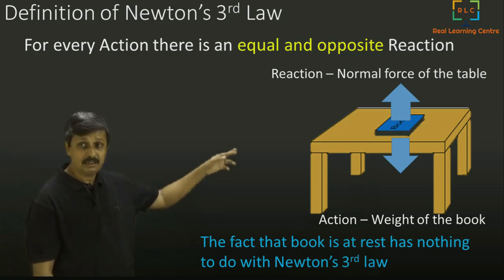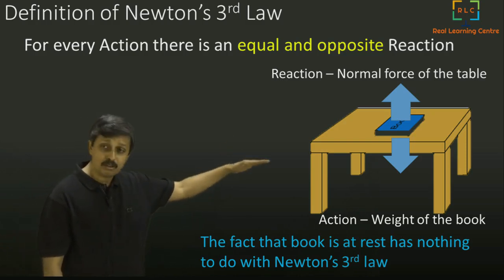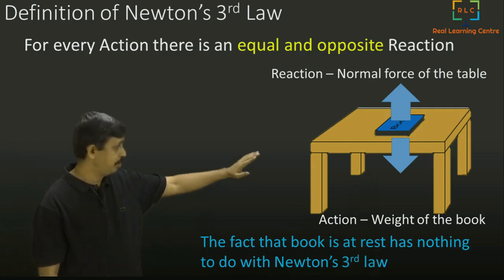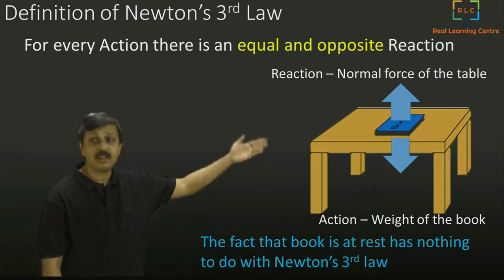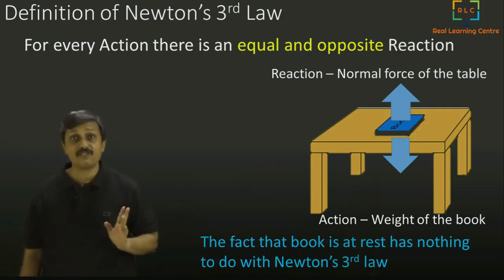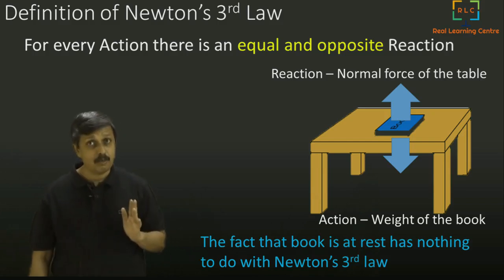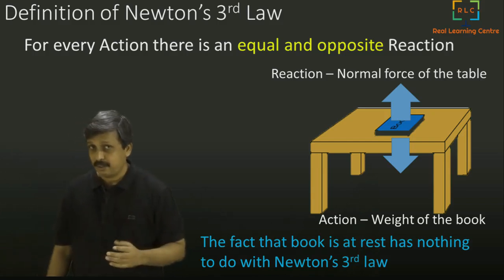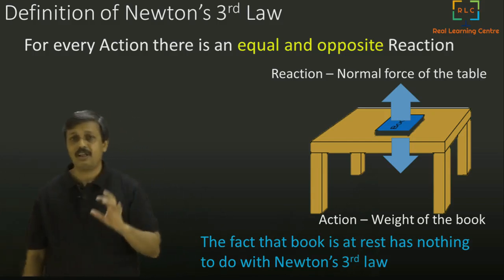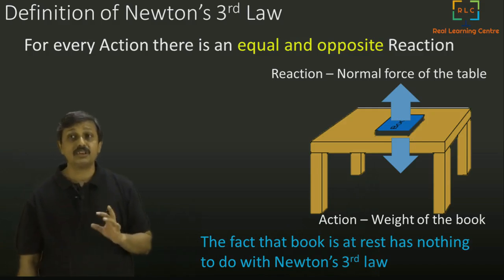Reaction is happening on the book and action is happening on the table. So there are two different forces on two different objects. They happen to be the same in terms of their value, equal and opposite. So that is Newton's third law.